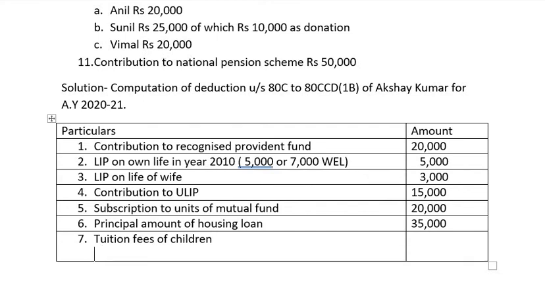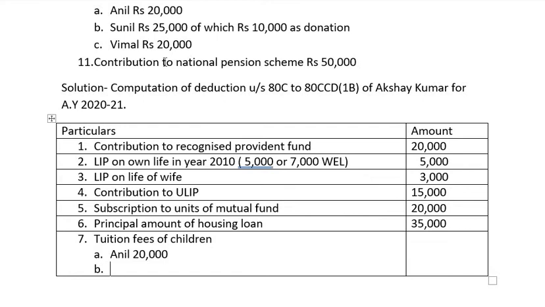So we will take here Anil's 20,000 and Vimal 20,000. So the amount that we take to the amount column is 40,000. I hope you have understood this.